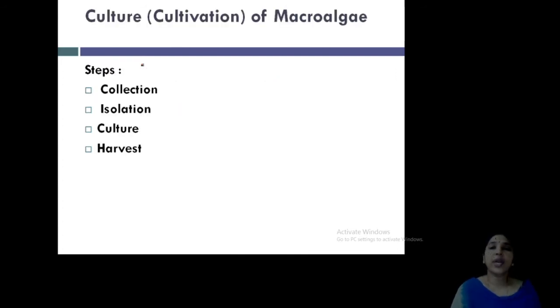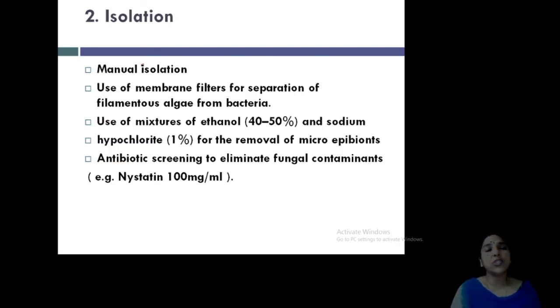Now, you can culture after collecting and isolating. After culturing, you can harvest the algae. These are the simple steps for culturing algae. Then isolation. When you collect the algae, you will get a mixture. So, from that mixture, you have to isolate the algae.